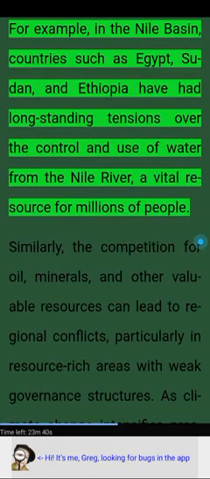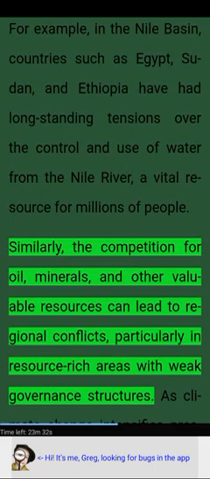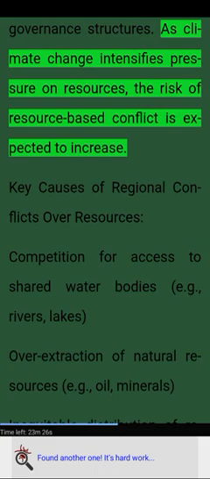For example, in the Nile Basin, countries such as Egypt, Sudan, and Ethiopia have had long-standing tensions over the control and use of water from the Nile River, a vital resource for millions of people. Similarly, the competition for oil, minerals, and other valuable resources can lead to regional conflicts, particularly in resource-rich areas with weak governance structures. As climate change intensifies pressure on resources, the risk of resource-based conflict is expected to increase.